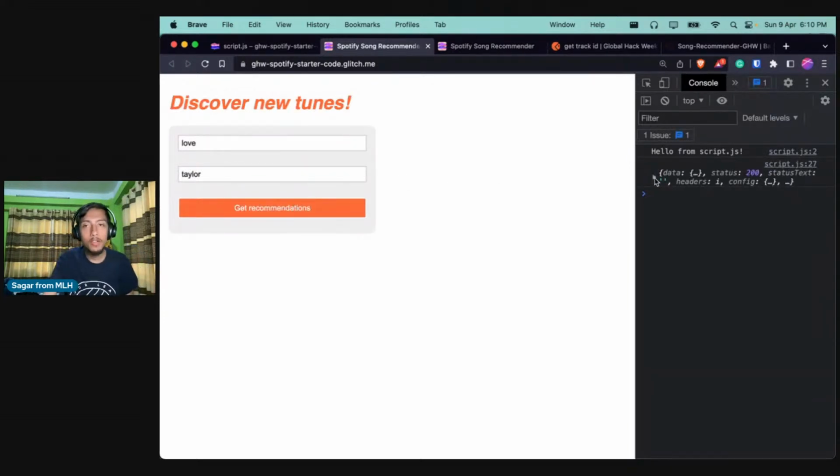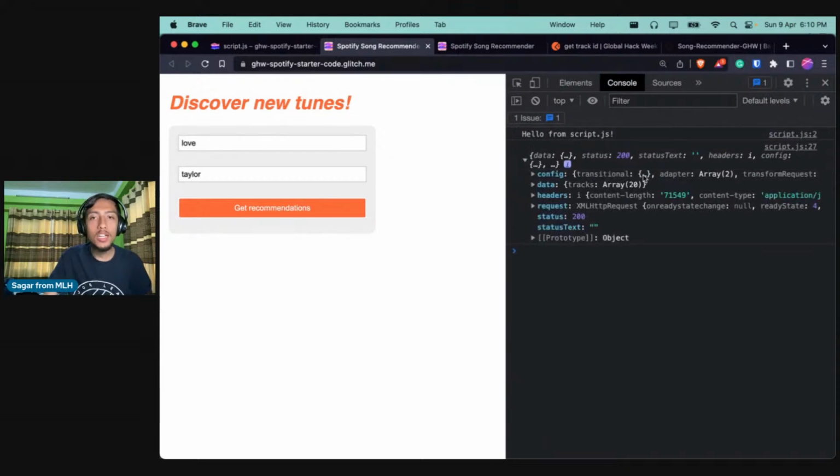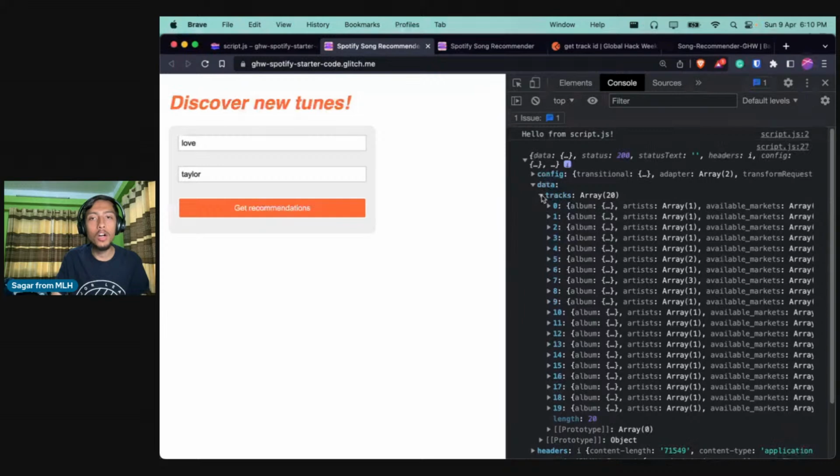Okay, here you will see that you can see some JSON response, right? So this is actually the list of tracks that the backend is sending to the front end. The backend communicates with the Spotify web API, and the Spotify web API sent the list of tracks, and that list of tracks is being forwarded to our front end. And how can we access that? Using the data property over here. Here you can see the list of tracks, right? So we got an array of 20 songs. So that is how we will be able to extract the songs.